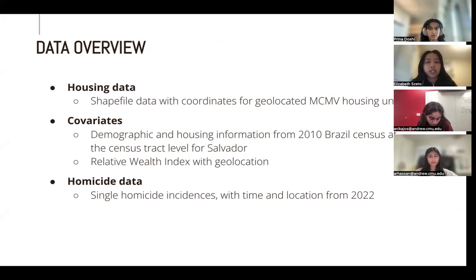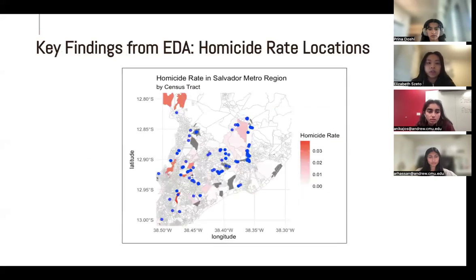Firstly, a housing data file that had information on the coordinates for the locations. And we also had that list of covariates with demographical information about the population from the 2010 Brazil census. And lastly, we had a homicide data set from the year 2022, which meant that our approach had a spatial focus rather than temporal.